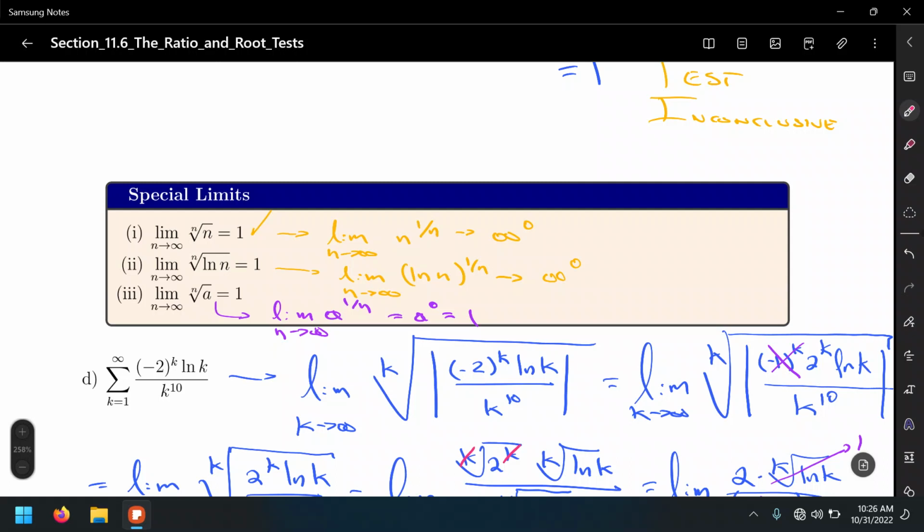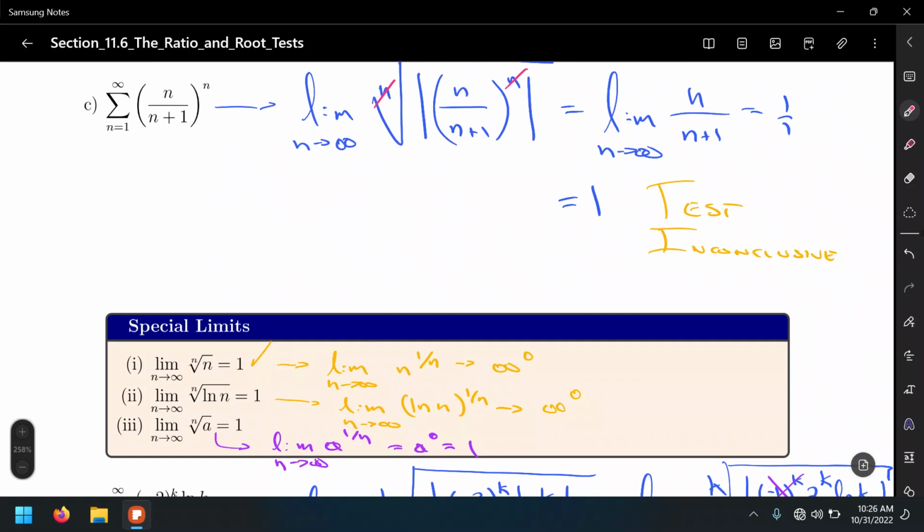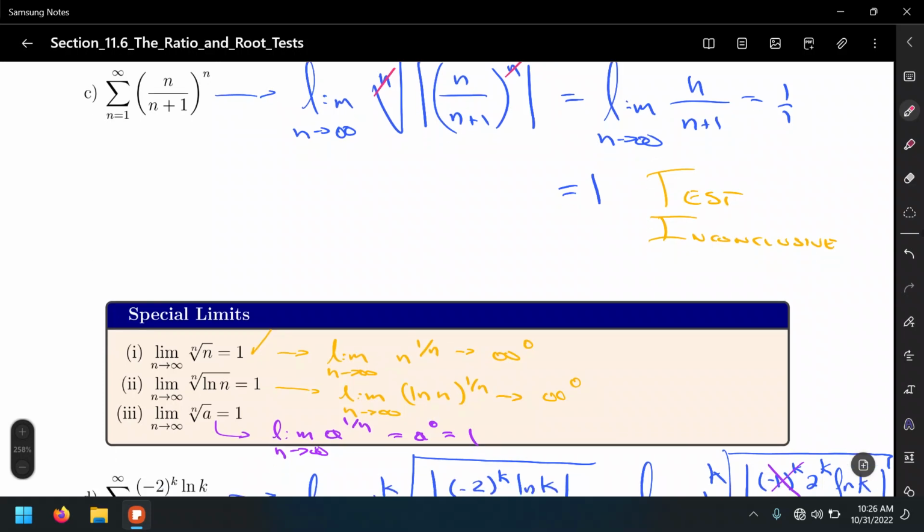So when you get to those engineering courses in which you need to go back to mathematics, this tool might be a very, very useful tool. And in fact, it's a test to address a very particular type of series, which in this case are series that contain a power n.